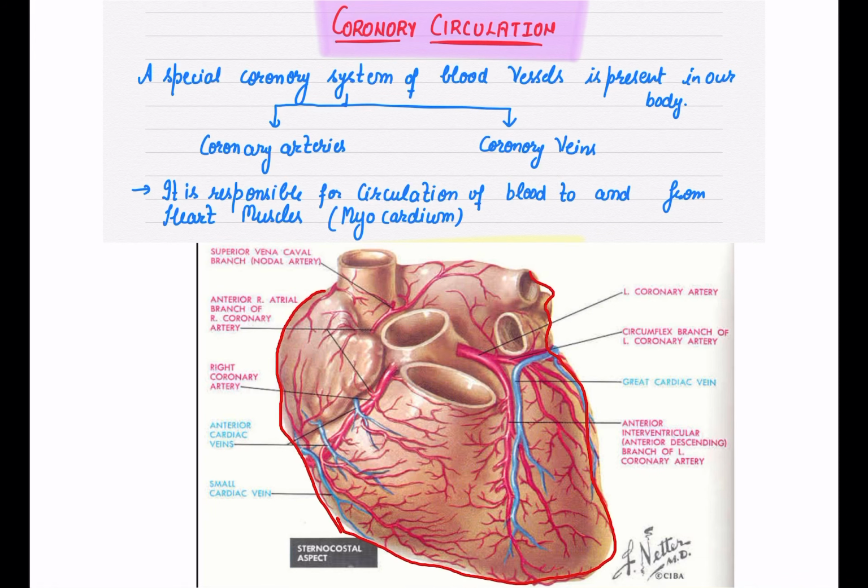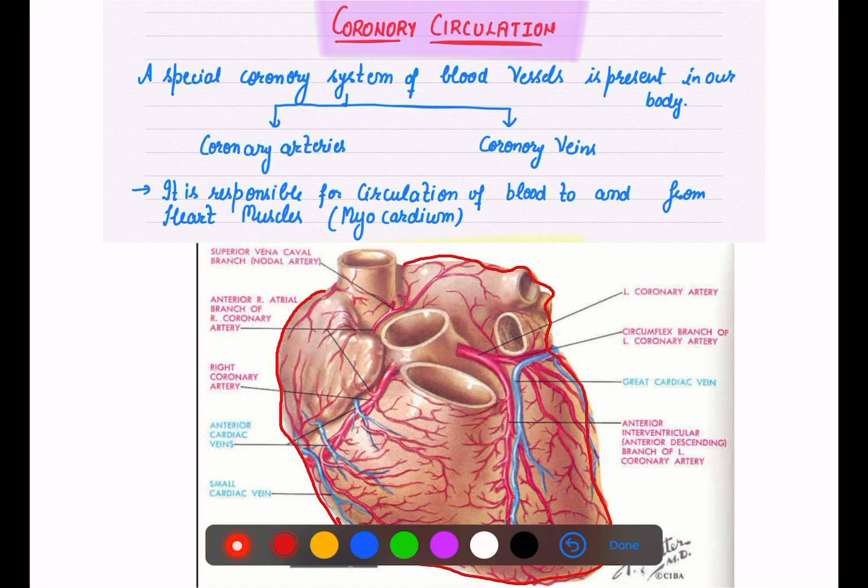ऐसे तो नहीं होता ना कि muscles बिना blood supply के they are working, no. So that special system of blood vessels which are present in these heart muscles, that is called your coronary system.